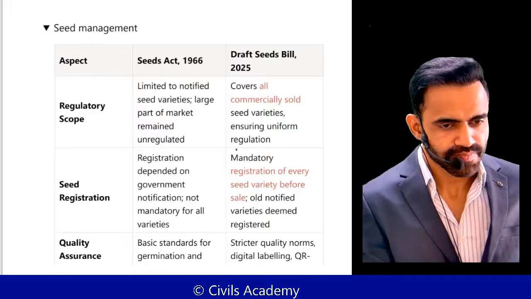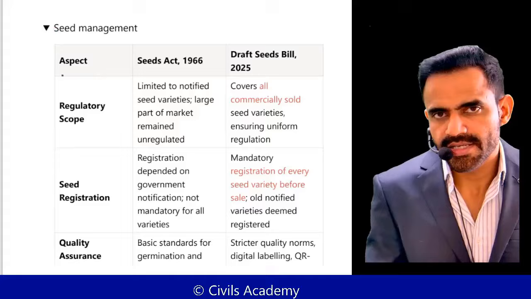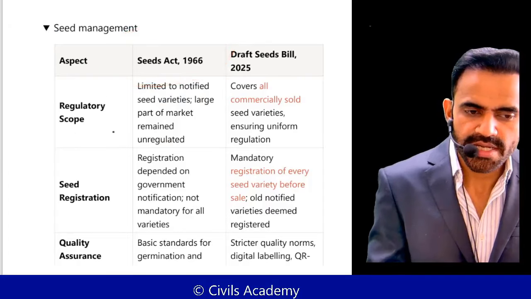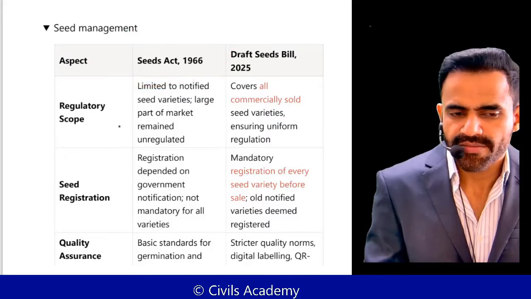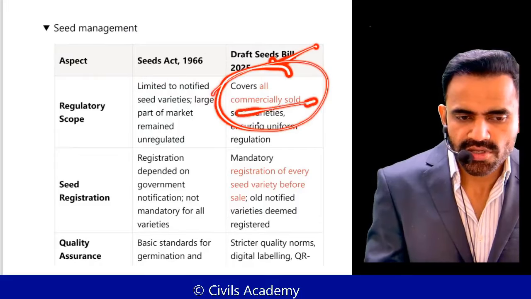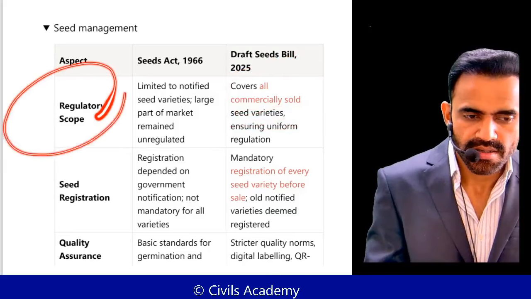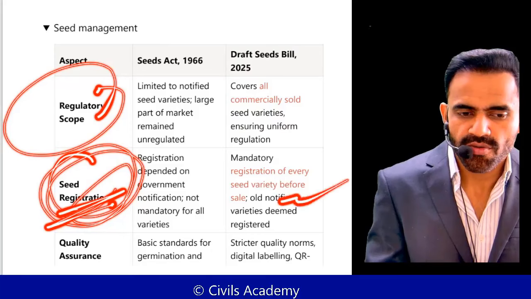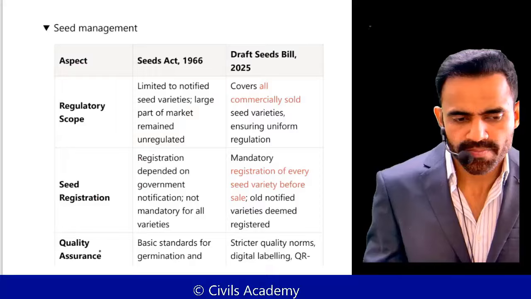Next is related to seed management. Understand that a draft was released, and that's why this entire issue was in news. Previously, we also had the Seed Act of 1966. That act provided for registration of limited varieties only. Now, this draft says that we have to register all the varieties which are sold. So that is one difference. Second, as mentioned earlier, registration was not mandatory for all. Now registration is mandatory for every seed which is to be sold.